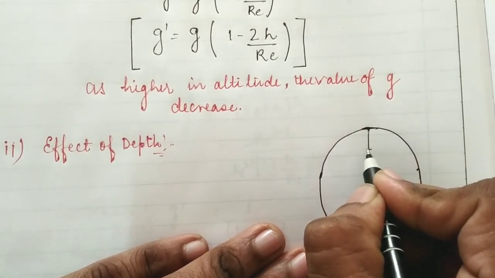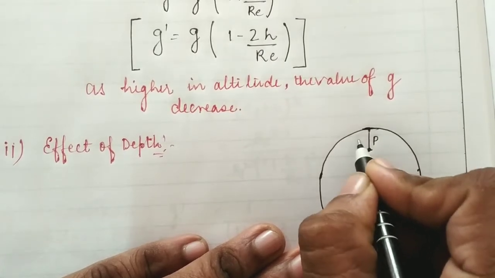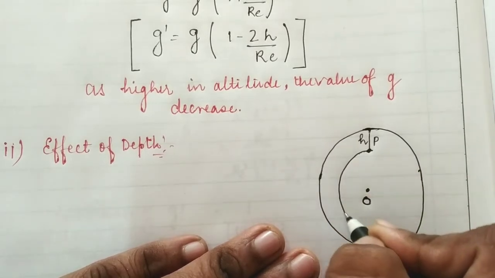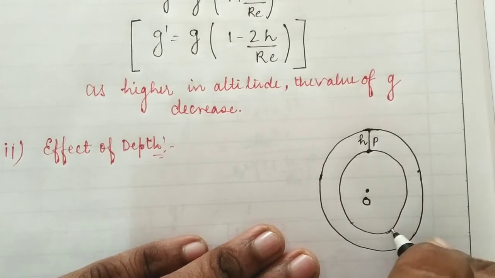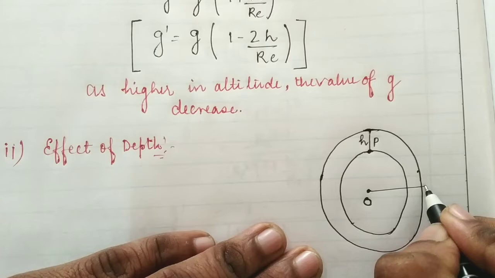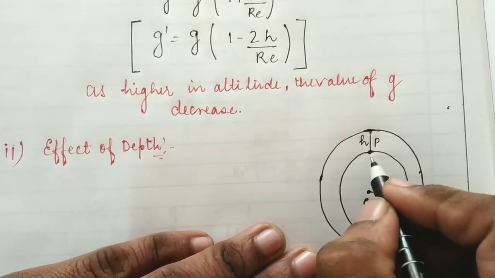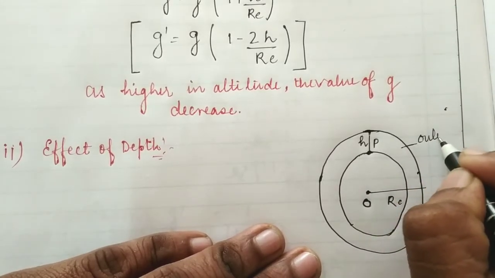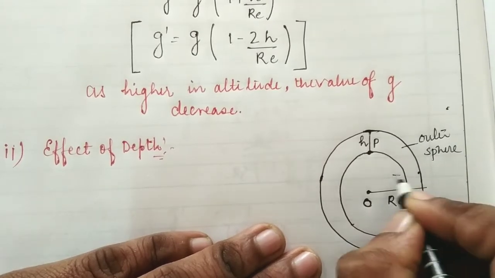Below the earth's surface there is a point P at a depth h. Again we will draw a sphere with the same center. The radius of the earth is Re, so this radius will be Re minus h. This is the outer sphere, and this is the inner sphere.